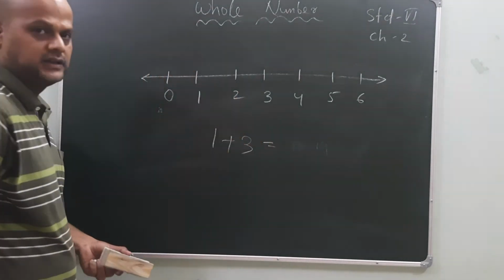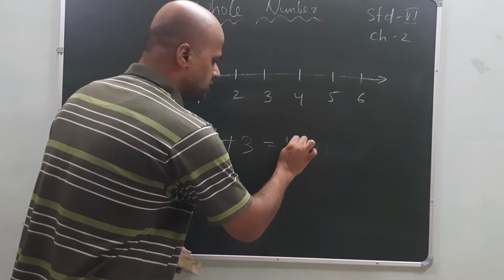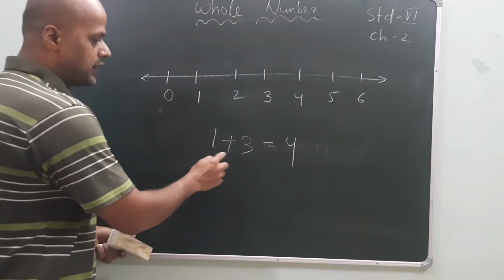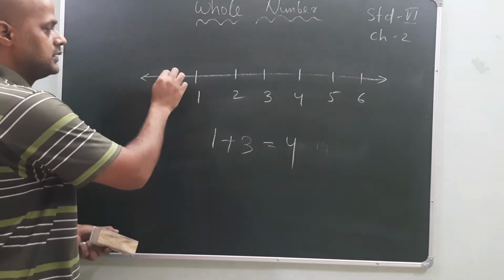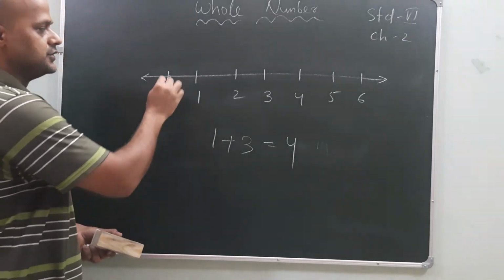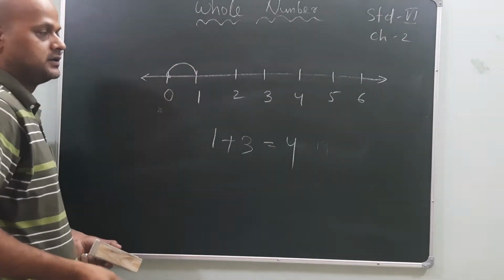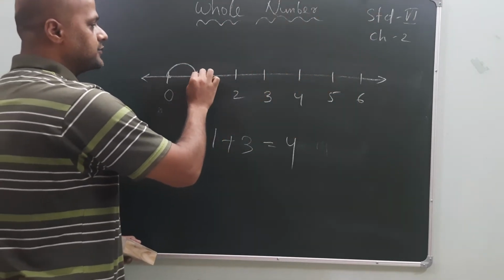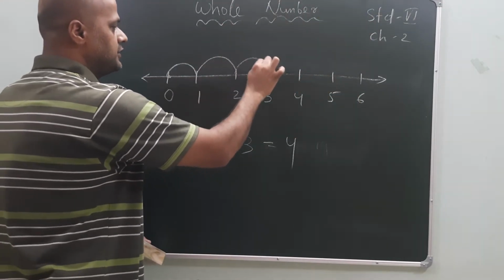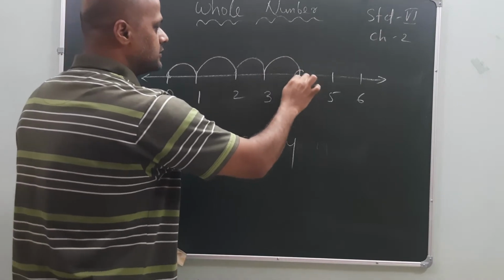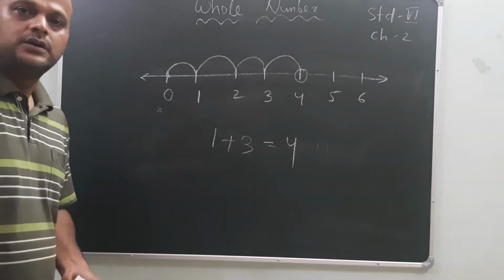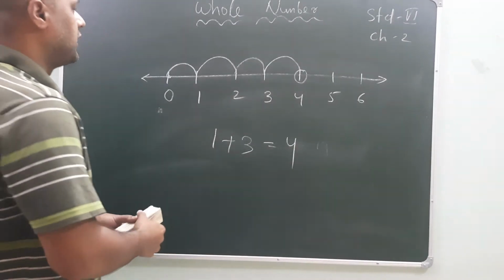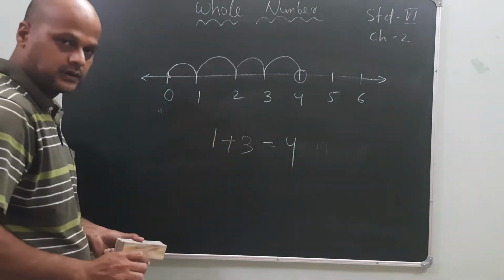So this result in the number line. We know that 1 plus 3 is how much? 4. So 1 plus 3. Where is 1? Here. But our starting point is from 0. 1. Okay. Plus 3. It will go further, 3 times jumping. 1 jump, 2 jump, 3 jump. So our answer is 4. Understood? Now, this is the case of addition.